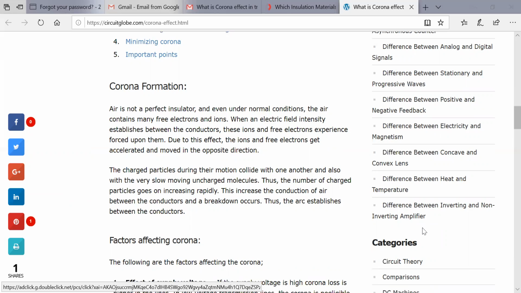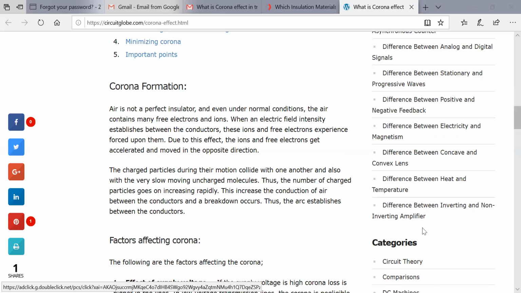Now the charged particles, during their motion, collide with one another and also with the very slow moving uncharged molecules. So the number of charged particles increases rapidly, and this increases the conduction of air between the conductors. Automatically the breakdown will occur, and we will see the arc established between the conductors. That is corona, right?